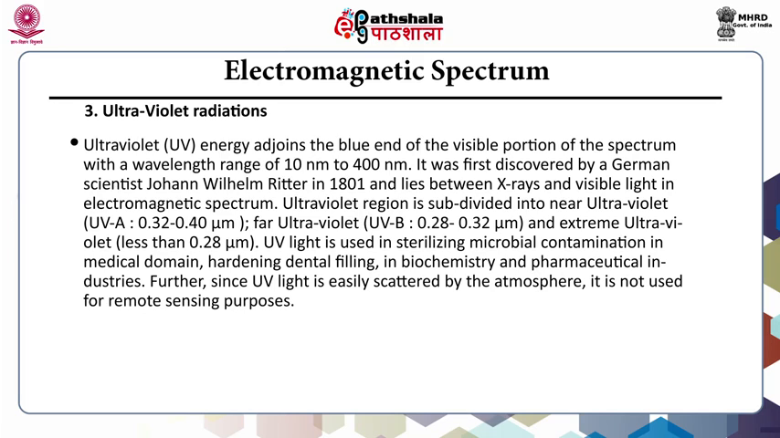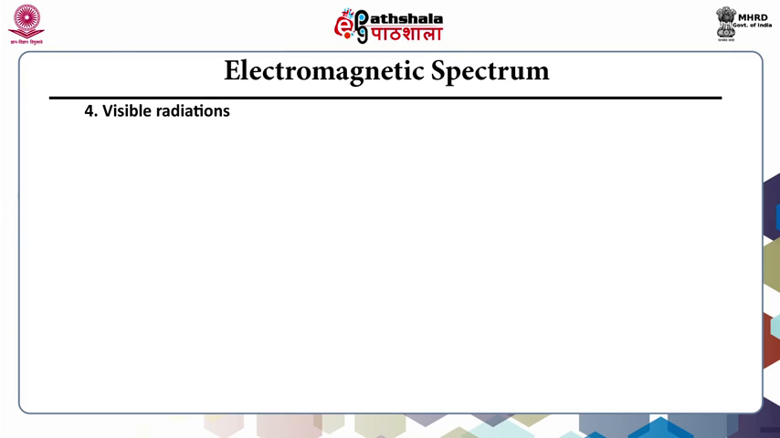Ultraviolet light is used in sterilizing microbial contamination in the medical domain, and hardening dental filling in biochemistry and pharmaceuticals industry. Further, since UV light is easily scattered by the atmosphere, it is not used for remote sensing purposes.